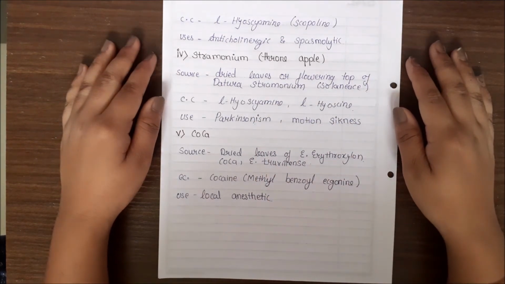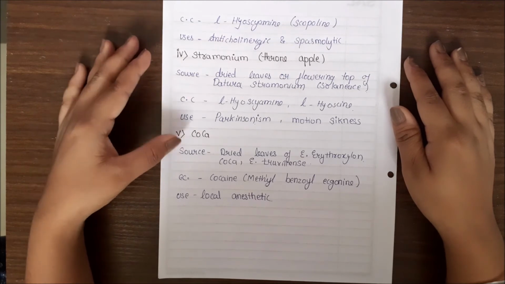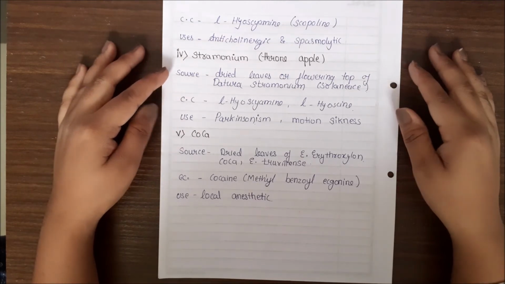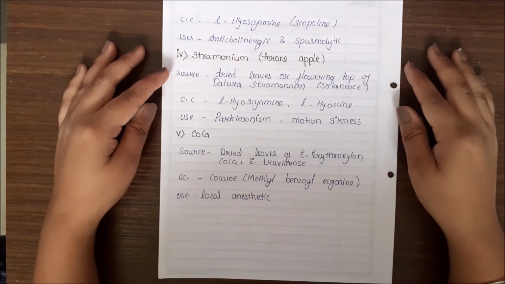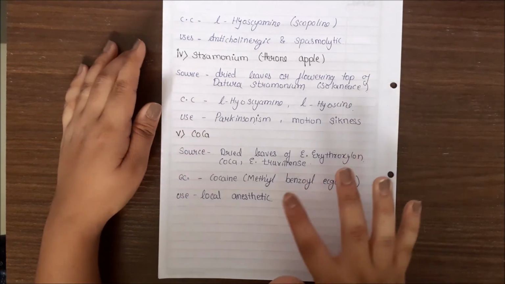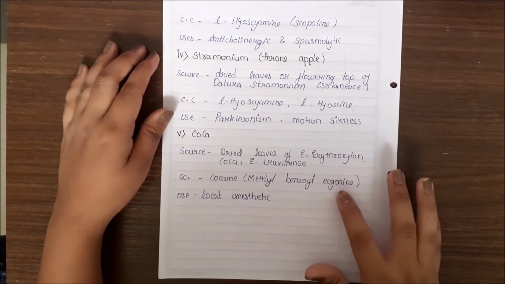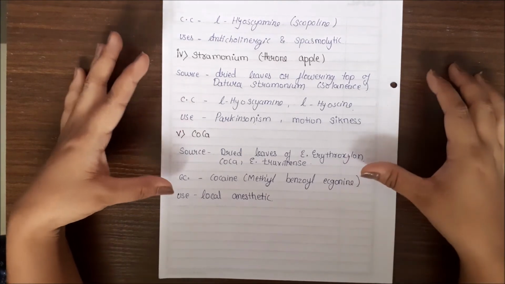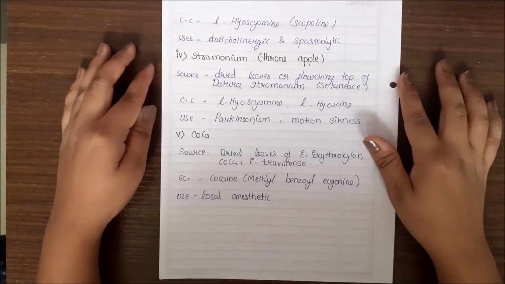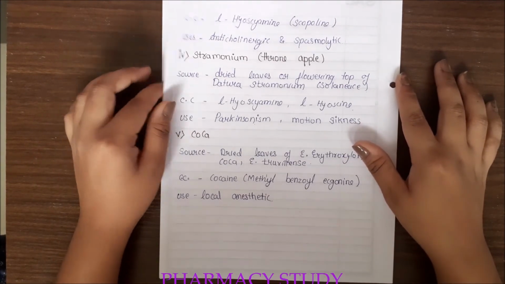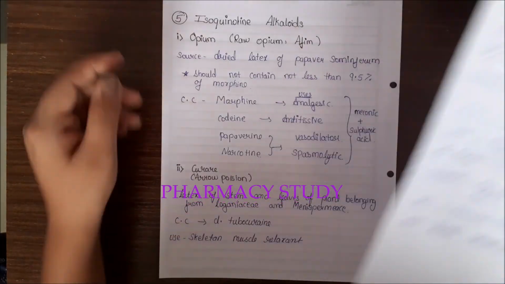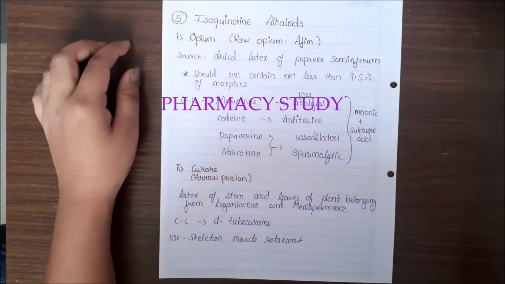Next is coca. Dried leaves of Erythroxylum coca. Its chemical constituent is cocaine, its chemical name is methyl benzoyl ecgonine. Coca is used as a local anesthetic, as we have studied in our previous classification also.